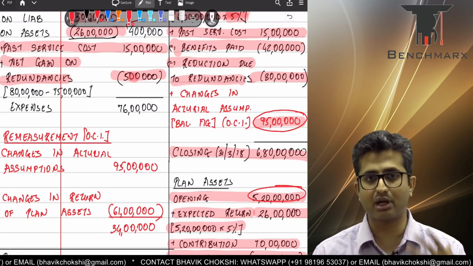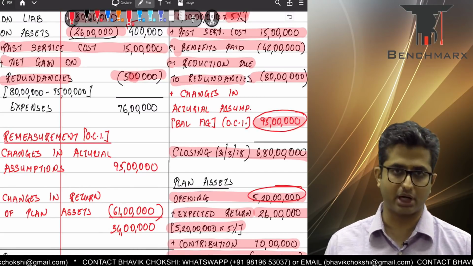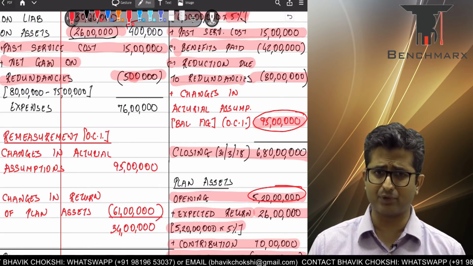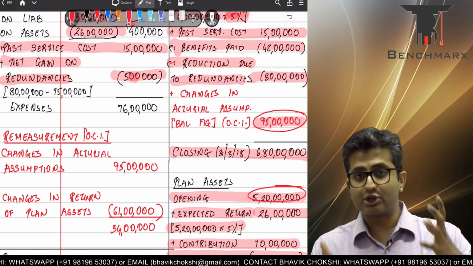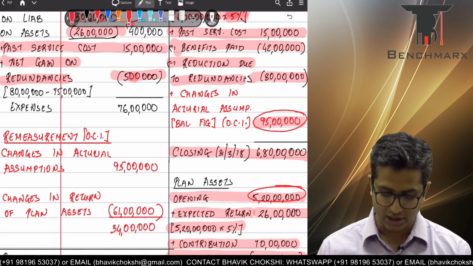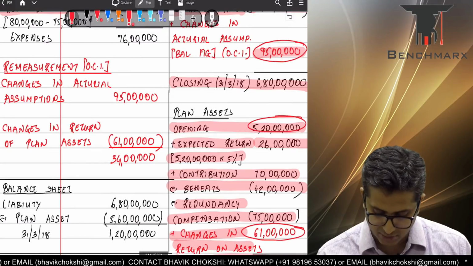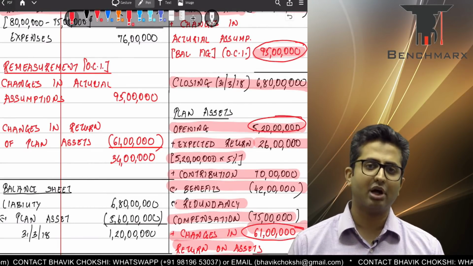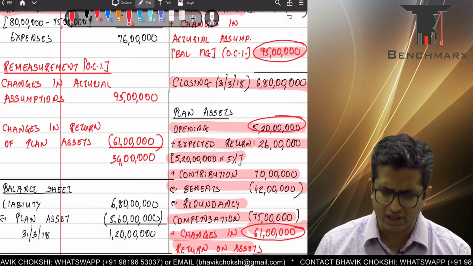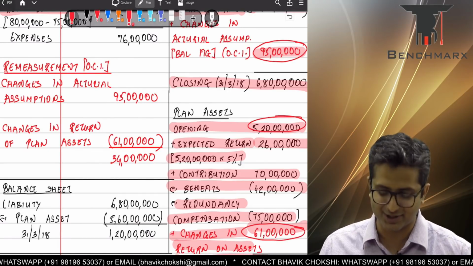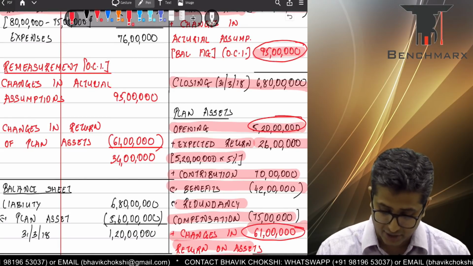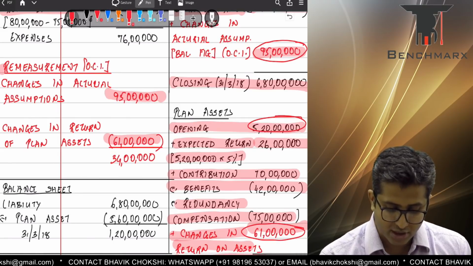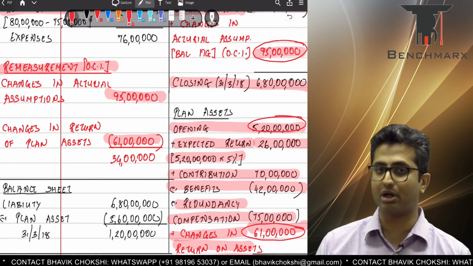Remember, as per Ind AS, there are 3 items which will be recorded as remeasurement items which go into OCI. That is the changes in actuarial assumptions, the balancing figure in the plan liabilities; the difference between actual return and expected return, that is the changes in return, which is nothing but a balancing figure in the plan assets; and the difference due to an asset ceiling. Now, there is no asset ceiling adjustment given thankfully in this question, and as a result there is no effect. So you have 95 lakhs and 61 lakhs. Now these amounts are going to appear in other comprehensive income under OCI.